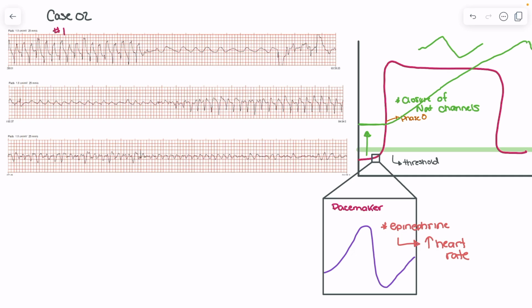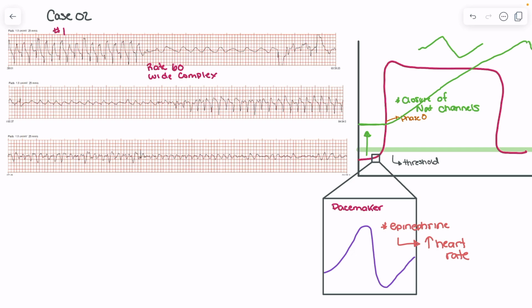When we look at rhythm interpretation number one, what we likely can all agree on is that this is, again, a fairly clear-cut sine wave. Here we're looking at a rate of around 60, sometimes slower, and we've got a wide complex. We know that that is characteristic of the sine wave in hyperkalemia, and that is the result of potassium levels becoming higher than threshold, resulting in closure of sodium channels and prolonging phase zero to the point where our QRS complexes become extensively wide, which then leads to that sine wave rhythm.